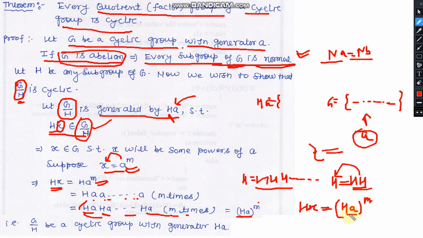It means this Ha is the generator, and m is the power. On applying this Ha, it gives the element Hx. So here we can say that Ha is the generator of this factor group. So this factor group will obviously be a cyclic group. So this is the proof of this theorem.